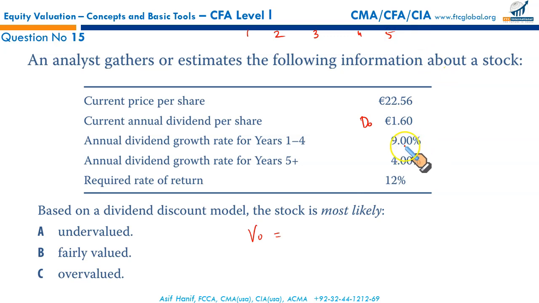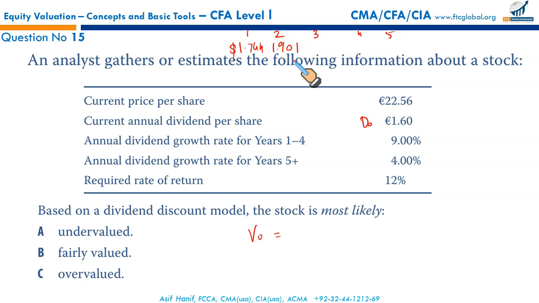The first year dividend we are expected to receive is 1.6 to be grown by 9%. So 1.6 euros multiplied by 1.09 is going to be 1.744. This is the dividend expected for year 1. Then the same dividend will grow at the rate of again 9% for the next year. It's going to be 1.9009, so we're going to write it 1.901.